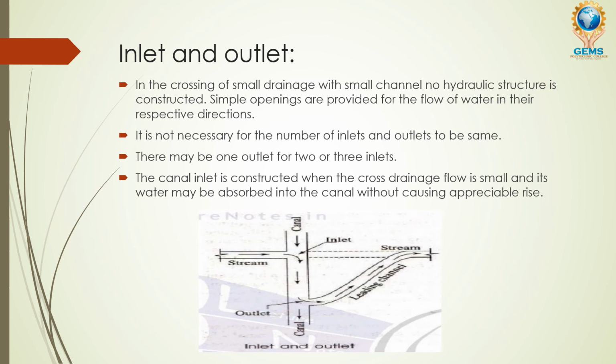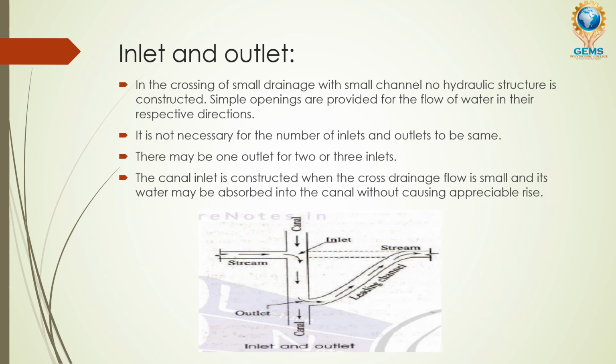In the crossing of a small drainage with a small channel, no hydraulic structure is constructed. Actually, small drainages and small channels tend to flow at an elevation where they will move under gravity, so they do not require any hydraulic structures. Simple openings will be provided for the flow of water in their respective directions under gravity. So you may not use a cross drain.